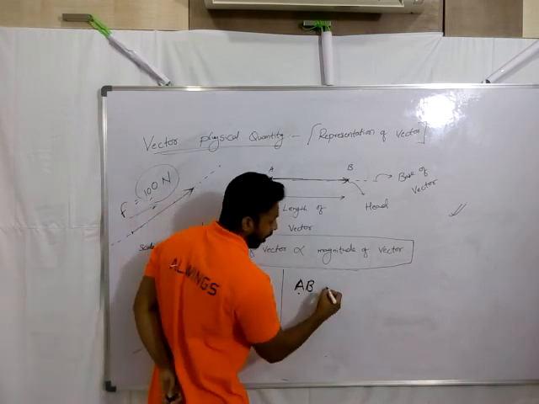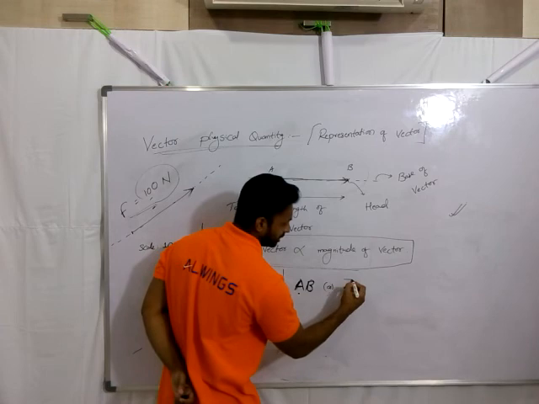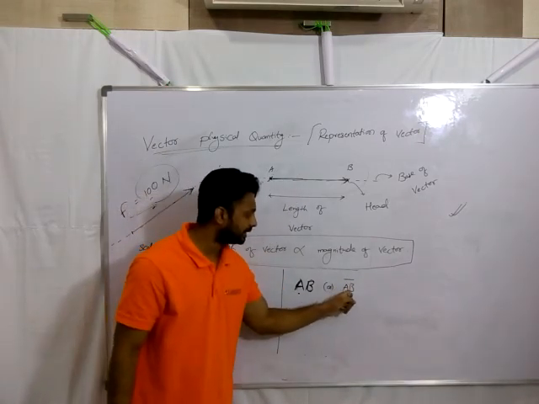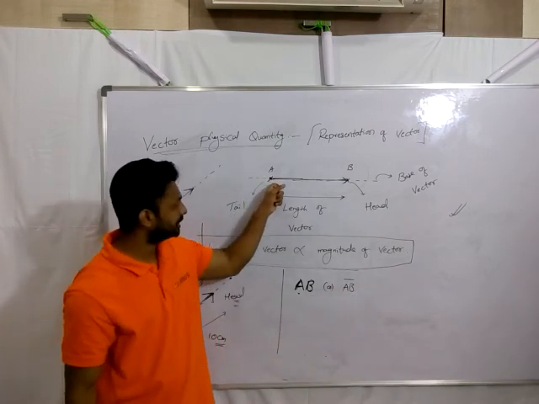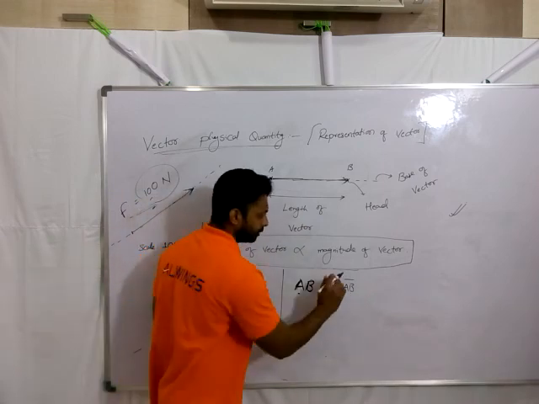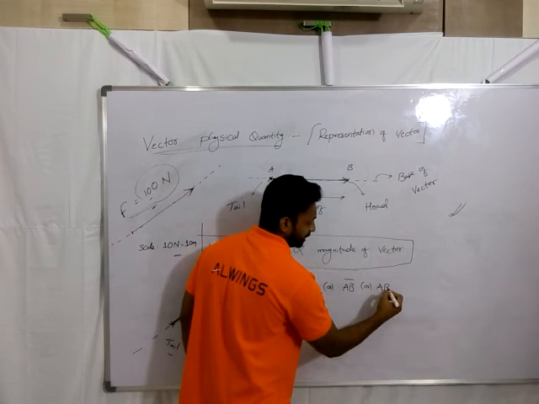Or sometimes I represent it with a line over the tail letter first, then the head letter. Or sometimes we write it as AB.